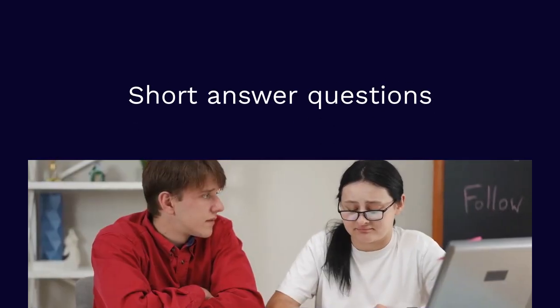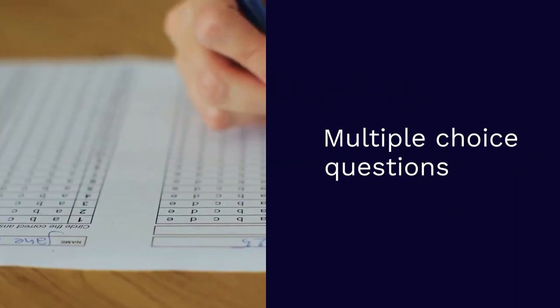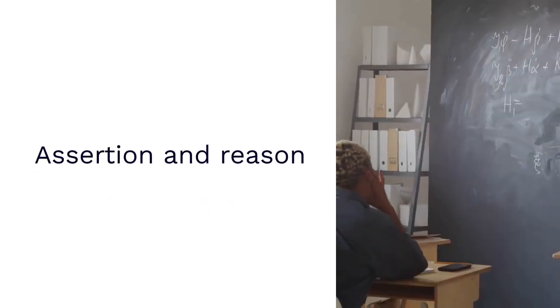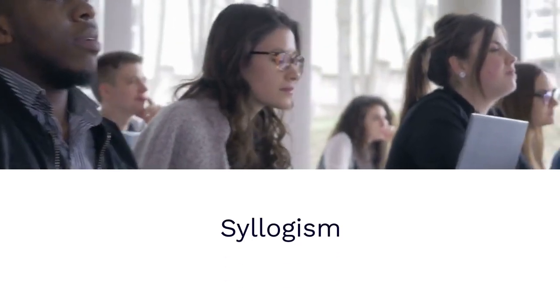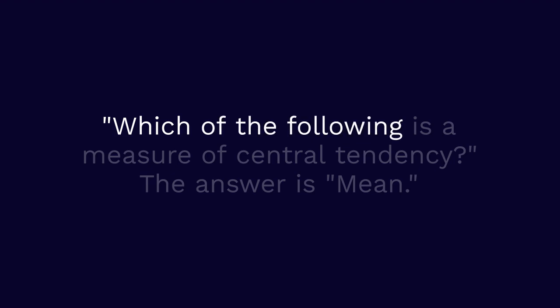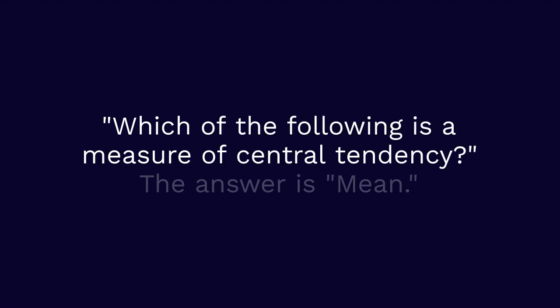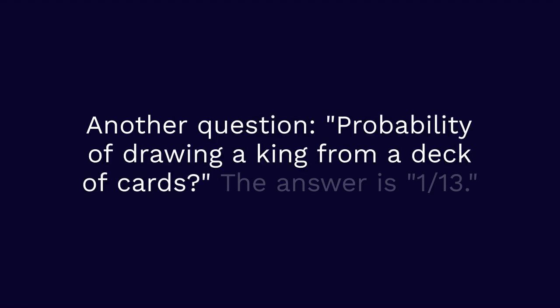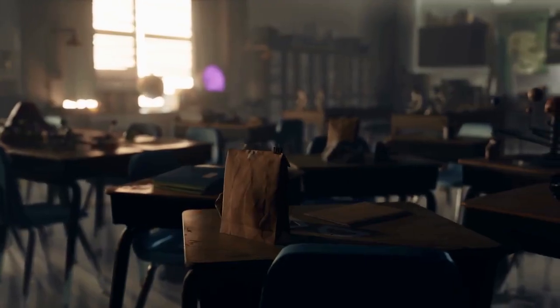The internal test consists of 6 parts: short answer questions, multiple choice questions, fill in the blanks, match the following, assertion and reason, and syllogism. You have 90 minutes to complete it. This section is straightforward. For example, which of the following is a measure of central tendency? The answer is mean. Another question, probability of drawing a king from a deck of cards? The answer is 1/13.